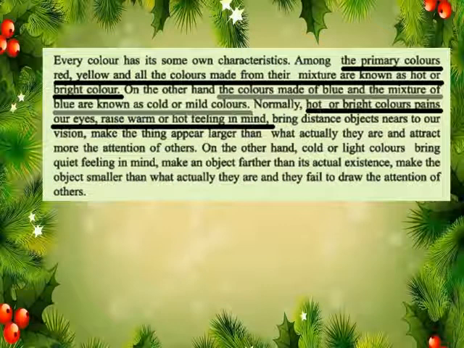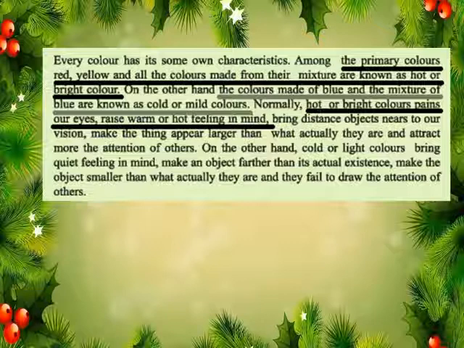Every color has some characteristics of its own. Among the primary colors, red, yellow, and all the colors made from their mixture are known as hot or bright colors. Which are the bright colors? Red, yellow, and orange, and all the colors made from their mixture.